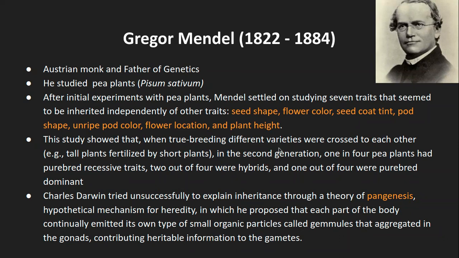Yeah, so true breeding, different varieties were crossed to each other, different varieties as in of those different traits. So one was done for seed shape. In case of seed shape, only the round seed plant was crossed with the round seed plant, or the wrinkled seed plant was crossed with the wrinkled seed plant. So that's what is true breeding of different varieties, that means of these different characteristics. Example, tall plant fertilized by short plants.